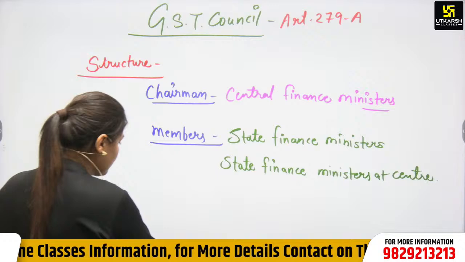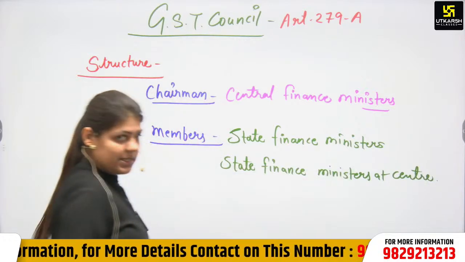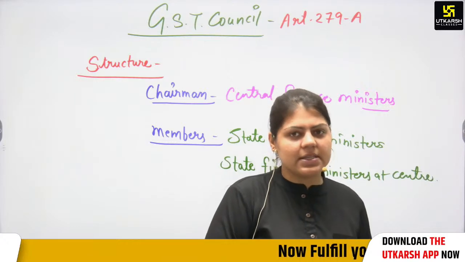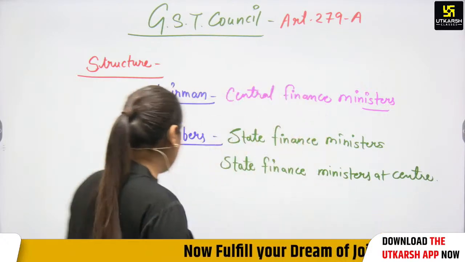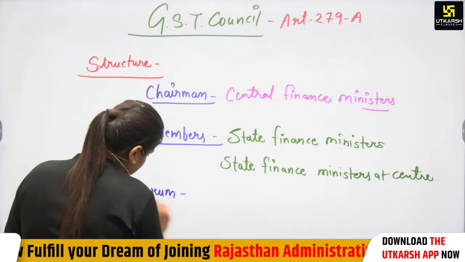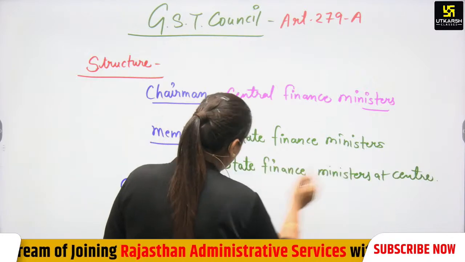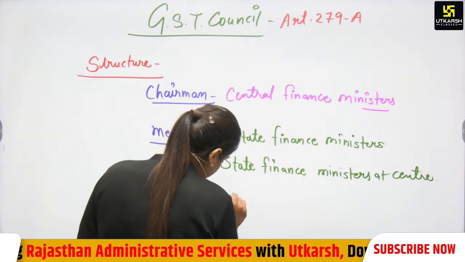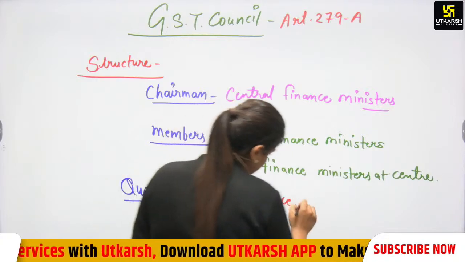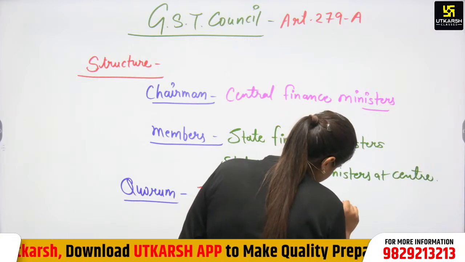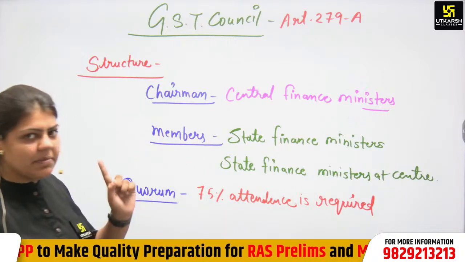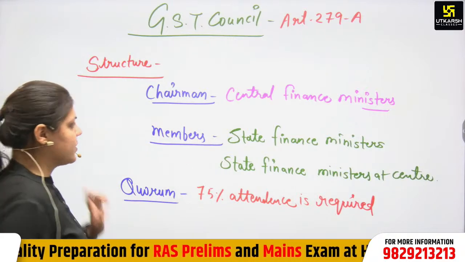Again, what is the quorum? There is also a quorum for the GST Council. That quorum is that 75% attendance is required for the quorum. So for the quorum, 75% of members are required.